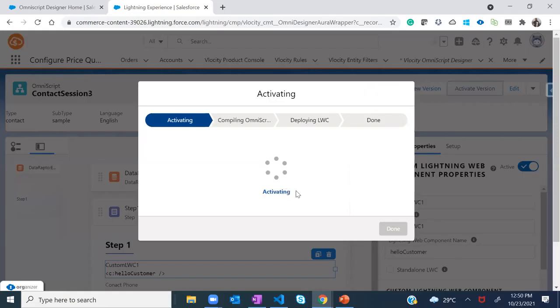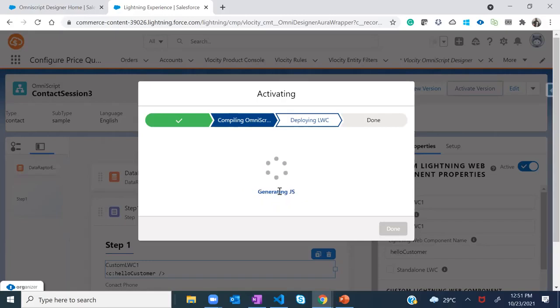Now, please take a moment over here to see what exactly is happening. It's deploying the LWC. If you see, it will try to generate the different files for this LWC, generating HTML, that's the first one, the one which I discussed as part of the architecture of LWC in OmniStudio. Now it generated the HTML, and it's trying to deploy that HTML.